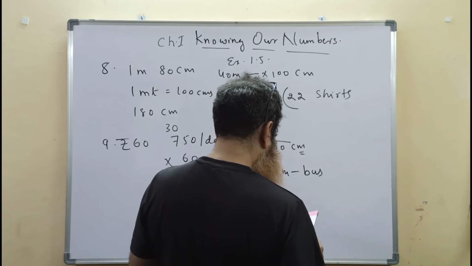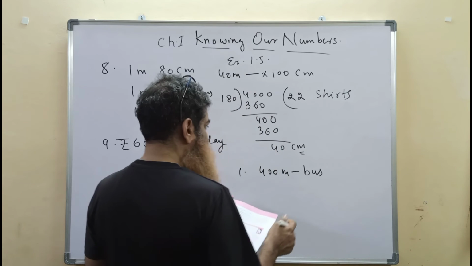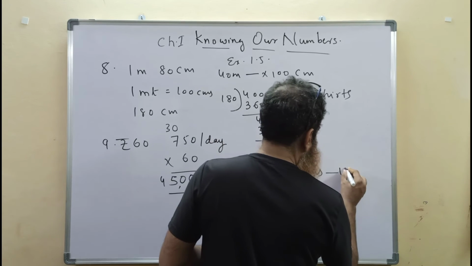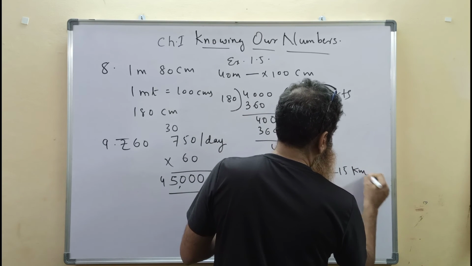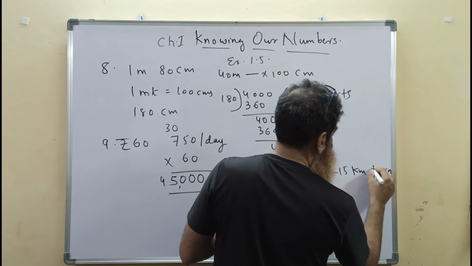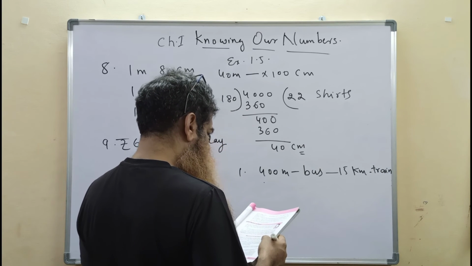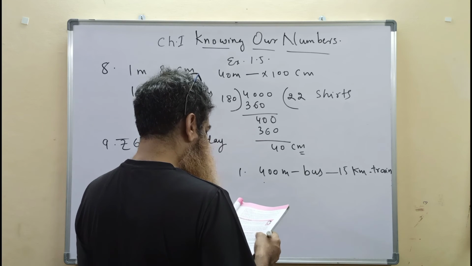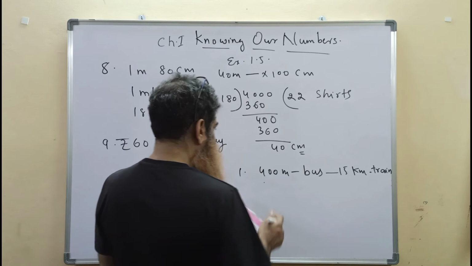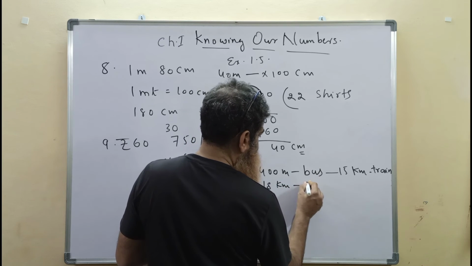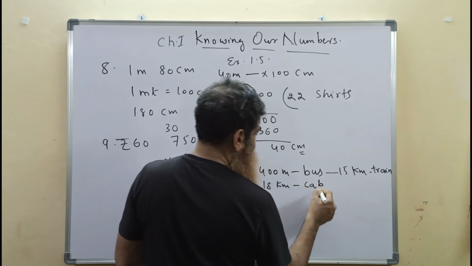Then you take a train to reach Gandhinagar, which is 15 kilometers. Then you take a cab to reach your aunt's house, which is 18 kilometers away. So 18 kilometers by cab, that is a car, you can say.